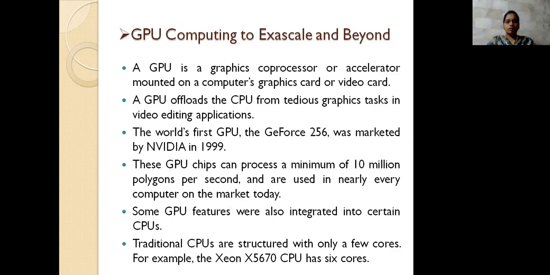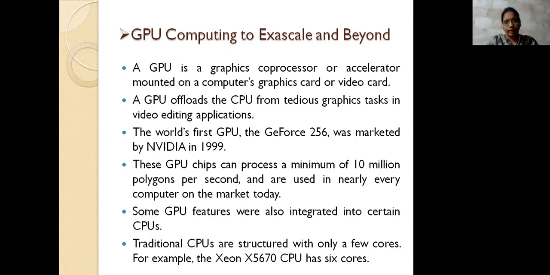After that, we have the third one, that is the GPU. What you are using is GPU computing, exascale and beyond. In this GPU, how we are representing is that the GPU is a graphic co-processor which is on the computer graphics card or video card that you are using. Here, the work of the GPU is that the GPU offloads the CPU. Why it is represented as offloading is that it won't stress the CPU to do this work. What it does is share the CPU work.